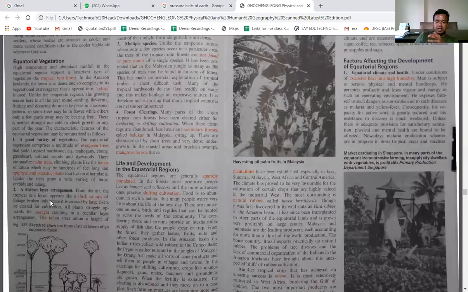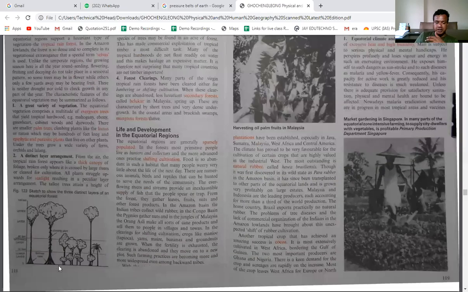And here you can see there are distinct layers in the arrangement of the forest. So you can see we have the smaller trees, we also have the other trees, and we also have these trees. And these distinct layers of the forest can be found. And thick canopy. Canopy means what? Canopy means this forest creates a cover. The upper part of the forest joins together and creates a canopy. And because of that canopy, the sun rays cannot reach the surface of the earth. The sun rays fall directly on the upper part of the plants,